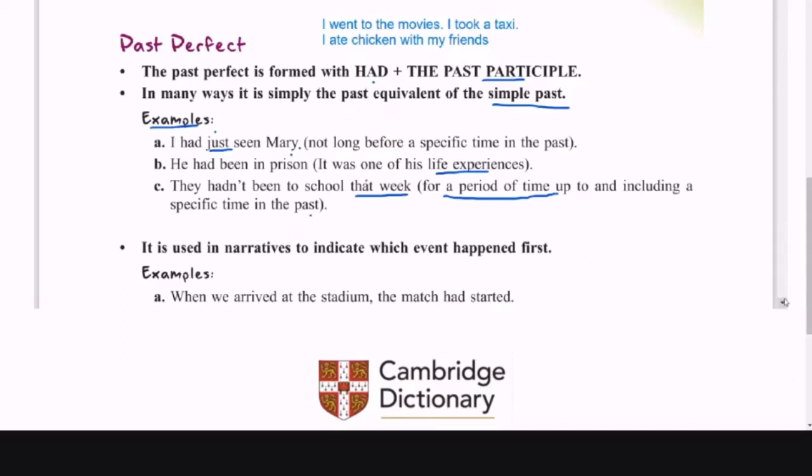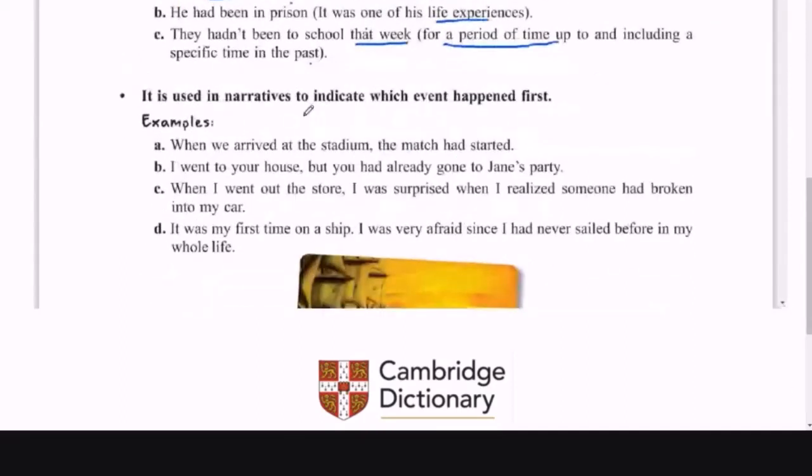So we have some examples here. What is the next one? Okay, yes, this is the one. In narratives, in stories, right? So we use the past perfect for writing, for telling a story. I'm going to change the order, to say what event happened first. ¿Qué sucedió primero? So it's a different context, right? Normally this is the one, because we see it in writing a lot.